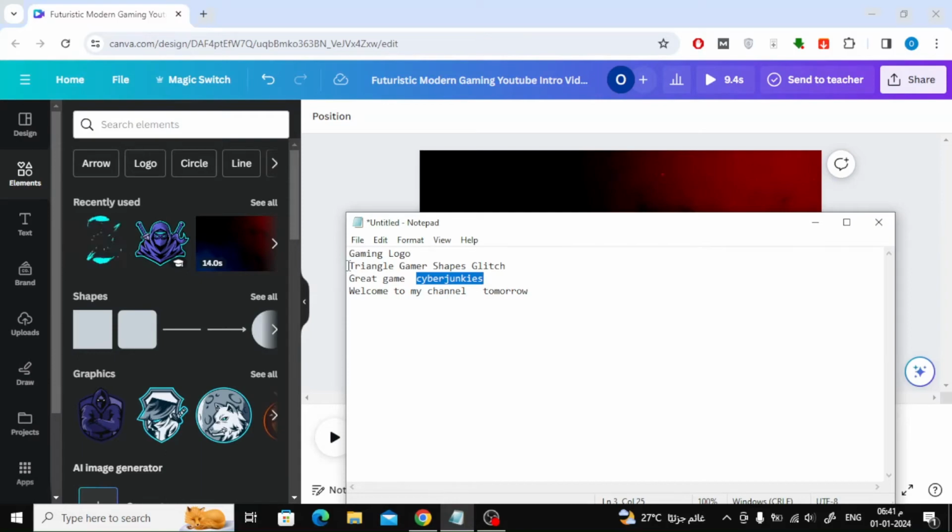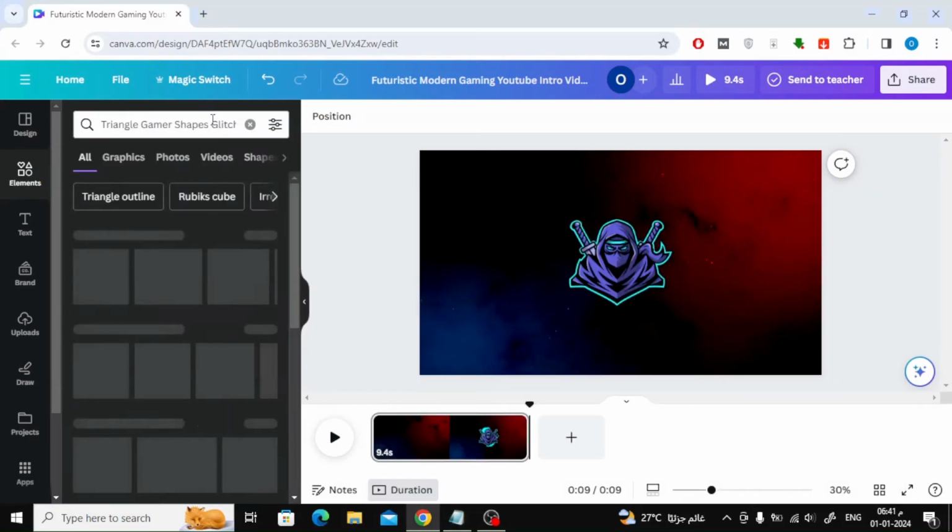Now I will add Shape Glitch. In the Elements section there are many different animated shapes.